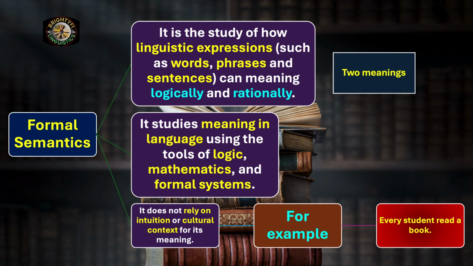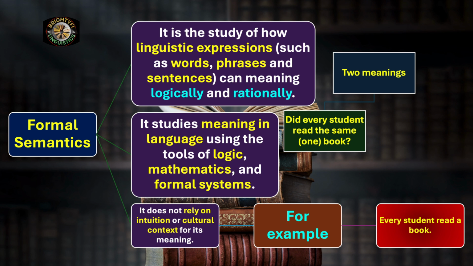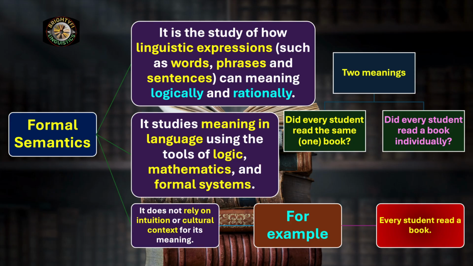The first type of meaning is, did every student read the same one book? Means the book is one and every student read the same book. Or does it mean, did every student read a book individually? Like every individual student has a book and everyone is reading or read.